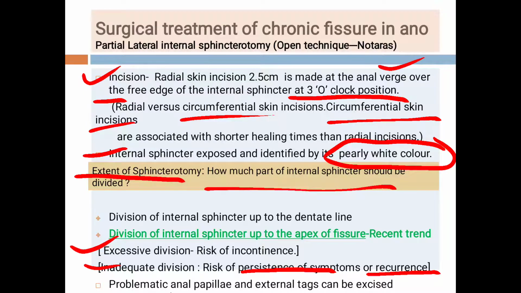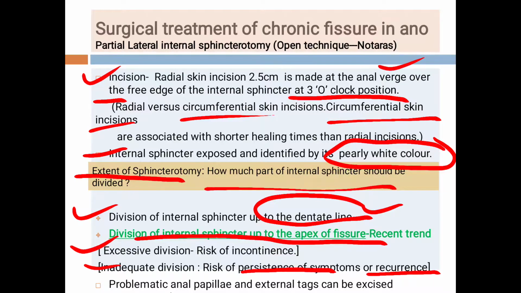Now there are 2 points. One is division of the internal sphincter up to the dentate line. Now students, we have seen where this fissure is. The fissure is in between the dentate line and the anal verge. So how much should we divide the internal sphincter? Some say it should be divided up to the dentate line and some say it should be divided up to the apex of the fissure.